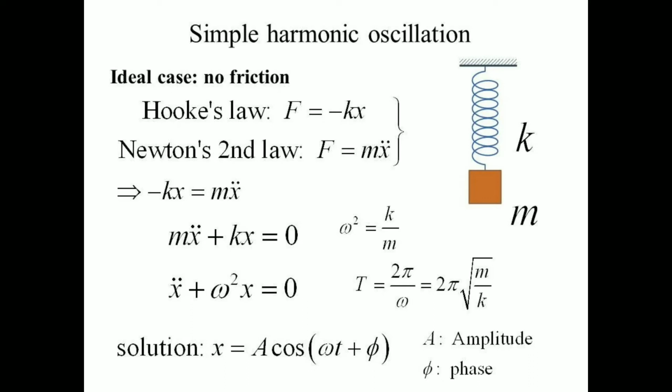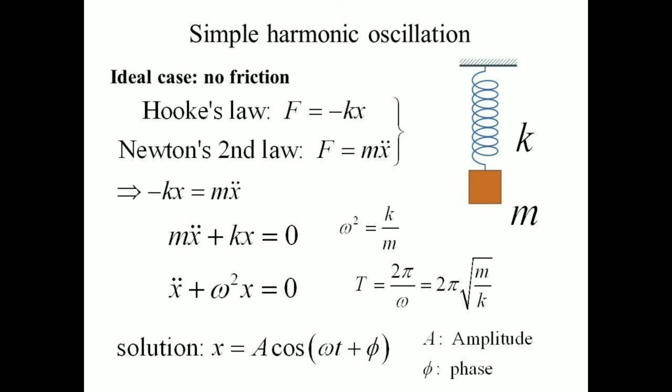So according to Hooke's law and Newton's second law, if the left hand side is the same, the right hand side is also equal. So we can write minus kx is equal to m x double dot. So m x double dot plus kx is equal to 0. Now the basic formula for angular velocity omega is omega square is equal to k upon m, or sometimes it is written as omega is equal to root of k upon m. So in place of k we can write omega square m.